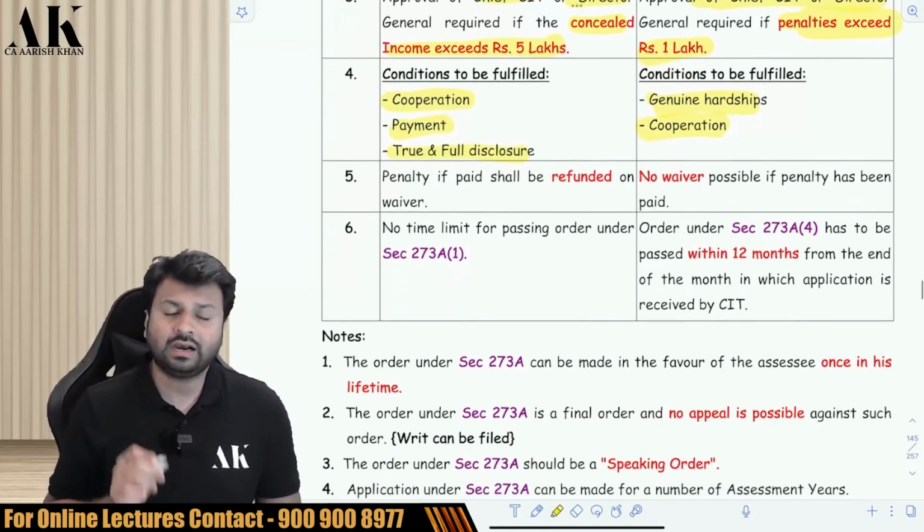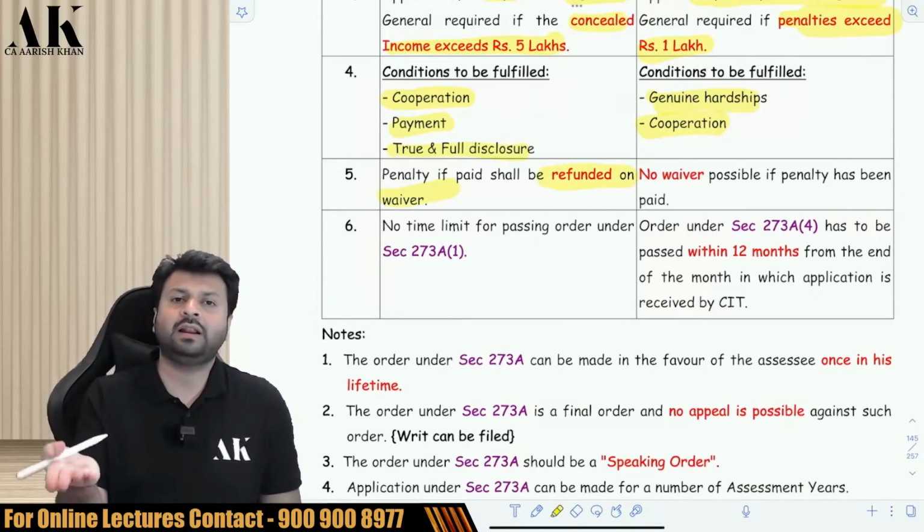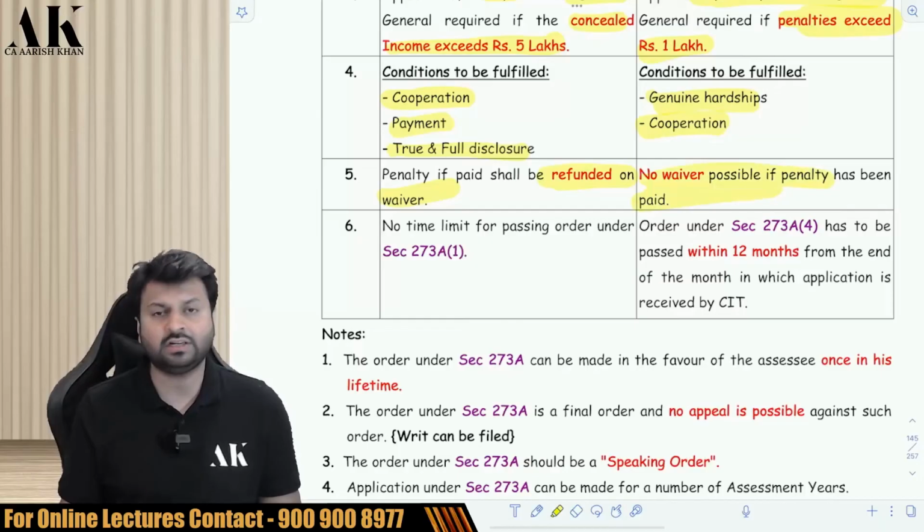In the next one, in the first section, if the penalty is waived, it can also be refunded. If you have already paid the penalty, the department can refund also. But in the second section, refund is not possible. If you have paid, then the penalty cannot be waived in the second section.